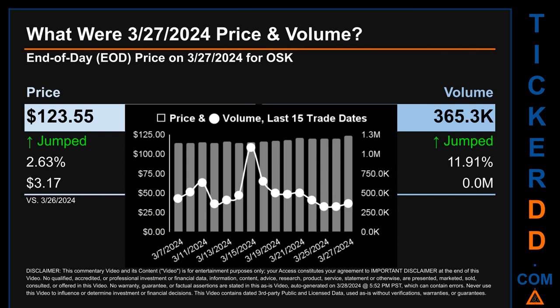The graph shows price and volume for the last 15 trade dates. Across a range of $9.53, the max and minimum end-of-day price were respectively $123.55 and $114.02. Volume saw a range of 759.7 thousand, from a day low of 326.4 thousand to a day high of 1.1 million.